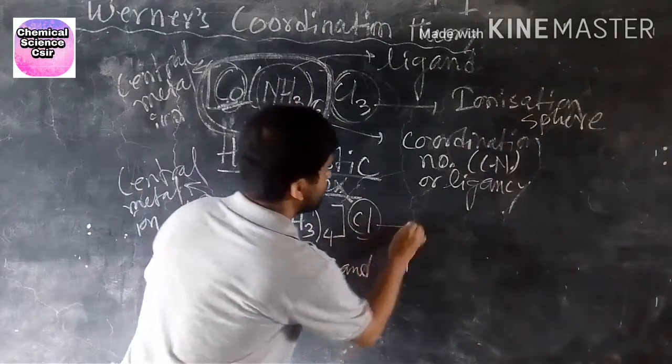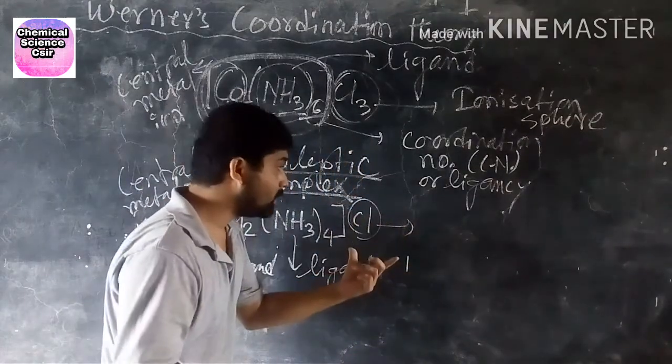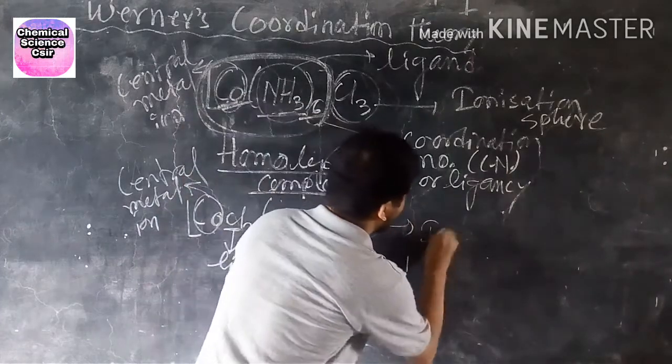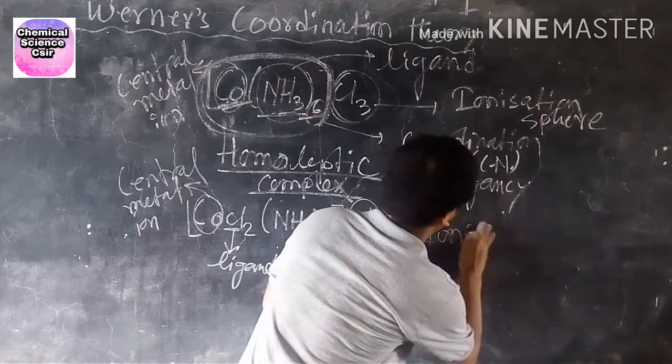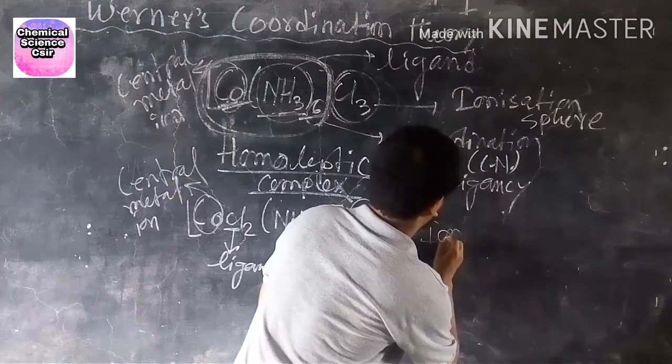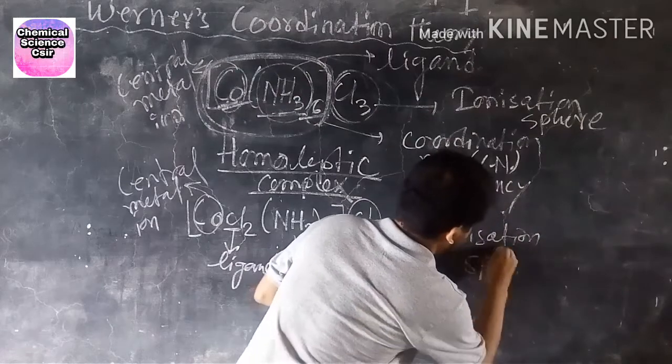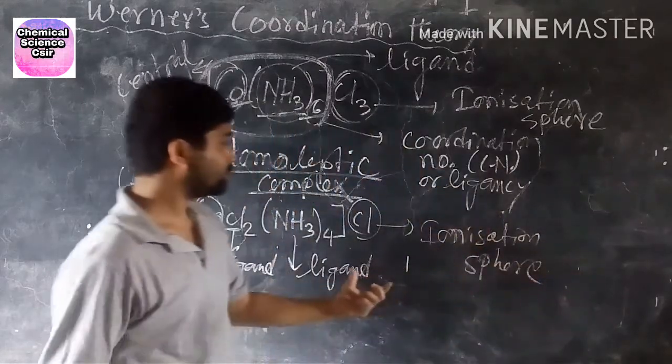And this one is the counter ion. This is called the ionization pair.